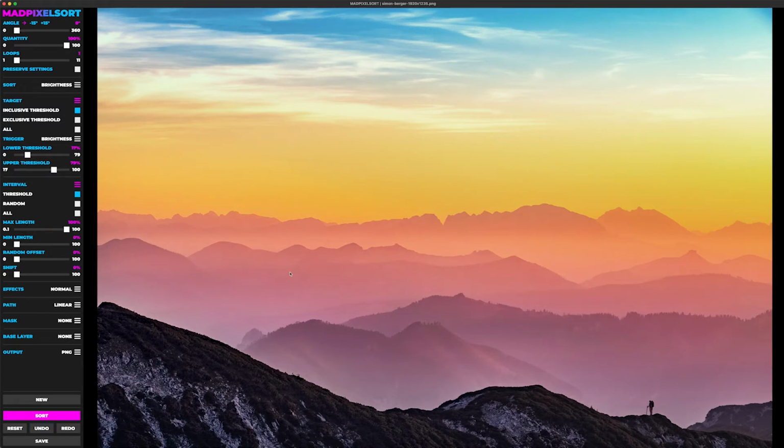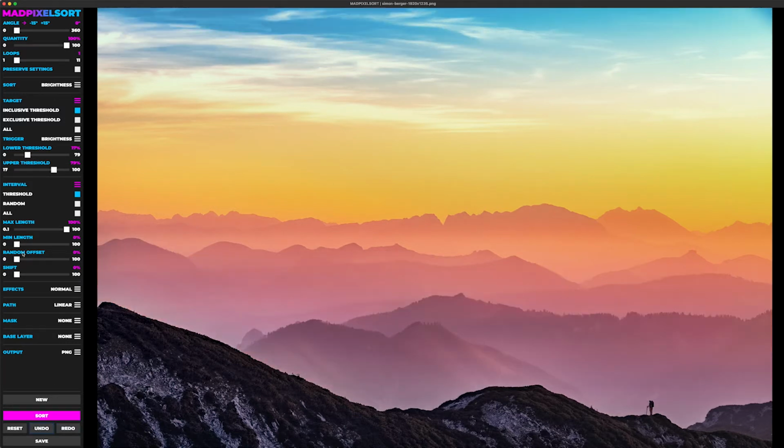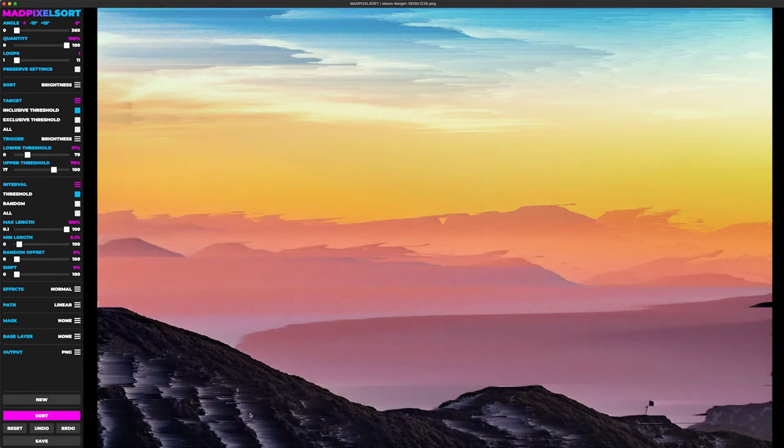Minimum length is essentially the opposite. Let's say we're in inclusive sorting mode and we're only targeting this area. If we set the minimum length to any amount other than 0, it'll sort everything by a minimum amount, at least. As you can see, it even sorted the darker parts of the image, even though it's not within the threshold, because that is the minimum amount that every interval is going to be sorted.